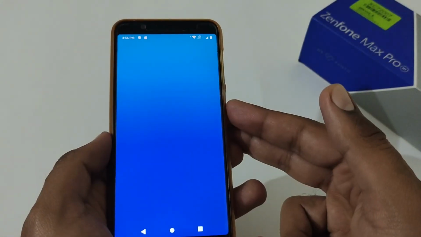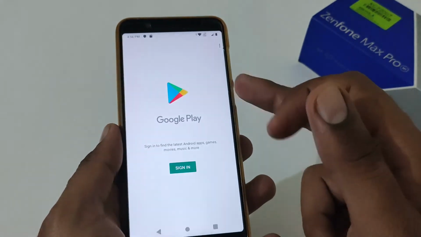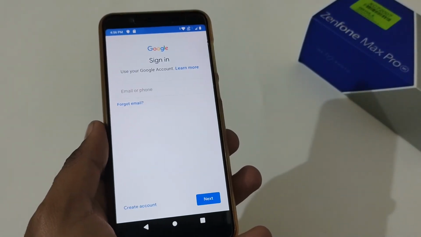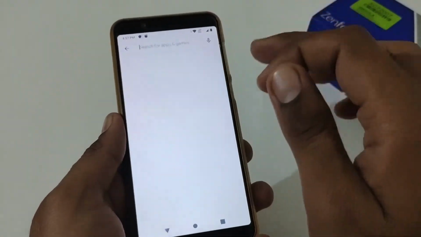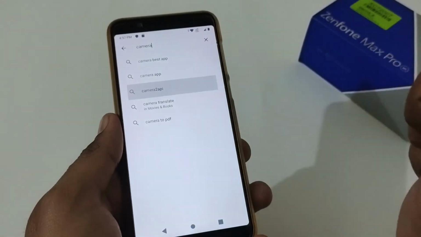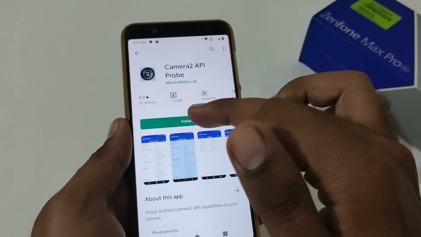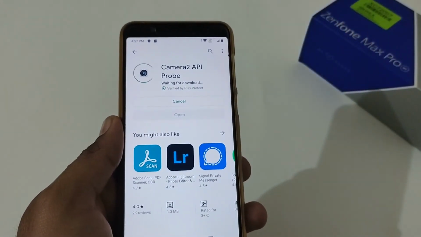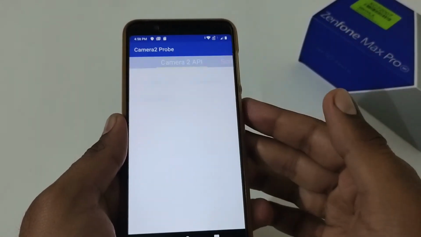Finally, the setup process has been completed successfully. Now let's move to the Play Store and set up the Google account, and afterward I'll install Camera2 Probe API. Finally the Google account has been associated on Google Play Store. Now let me search for the Camera2 API app. We have to install Camera2 API Probe. Just tap on the install button. It will take hardly a minute to install. The Camera2 API Probe app is successfully installed. Let me tap on the open button.